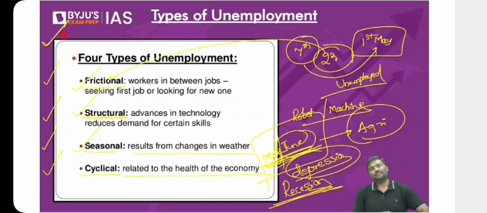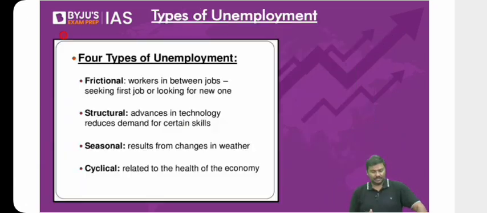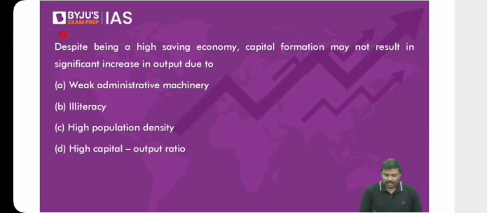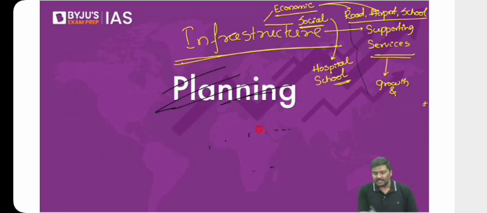Traditionally, the types of unemployment. Done. So next one is the measurement. I'll discuss the measurement, the issues, the reforms, etc. in the next class. Let me take up the questions. We'll solve the questions, because earlier, in the context of planning, we did not discuss the questions. From the chapter of planning, we have not discussed the questions. Let me discuss the questions now.